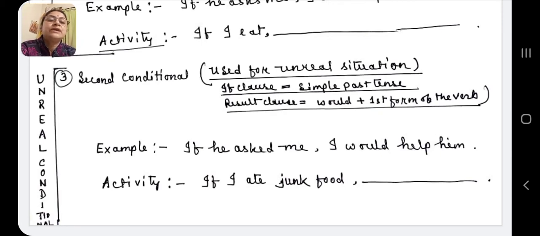Activity for you: if I ate junk food. You will be solving it, and at the end of the class today you will be telling me.